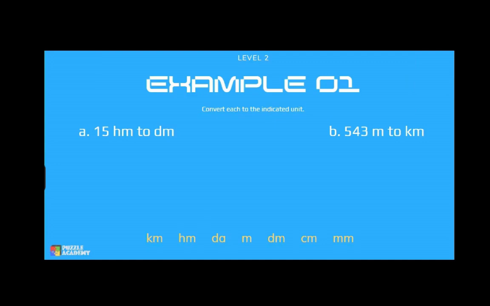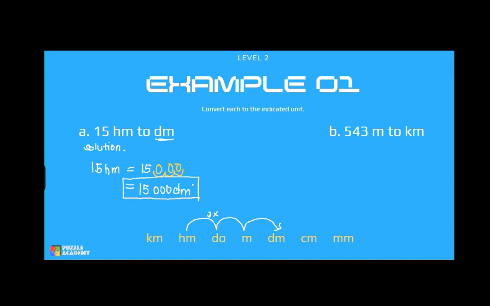So, in this example, to convert from hectometer to decimeter, we start at hectometers and move 3 steps to the right to obtain decimeters. So, 1, 2, 3. Meron tayong tatlong beses na nag-move sa right. So, therefore, may solution tayo dyan na 15 hectometers and that is equal to 15. Ilang beses ba tayo nag-move sa right? Tatlo. Minove din natin sa right. Lagay natin ng 0 yan. 1, 2, 3. Tatlong 0 na dagdag. Then, ang final answer natin ay 15,000 decimeters. So, yan yung conversion ng hectometers sa decimeters.